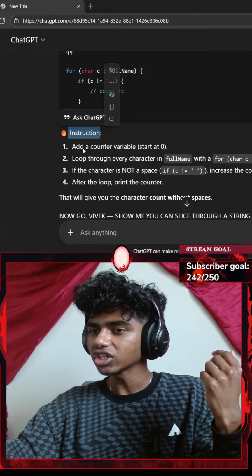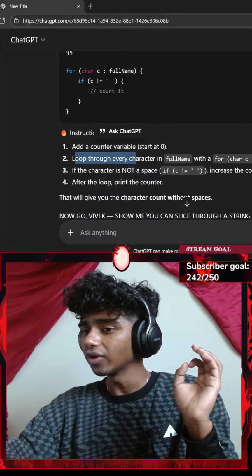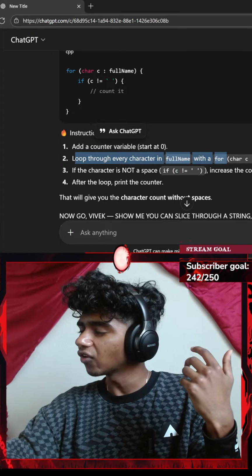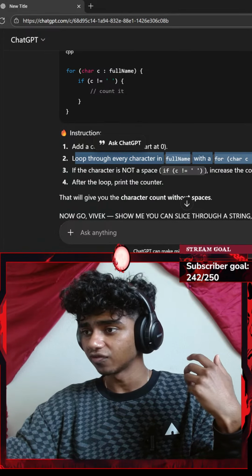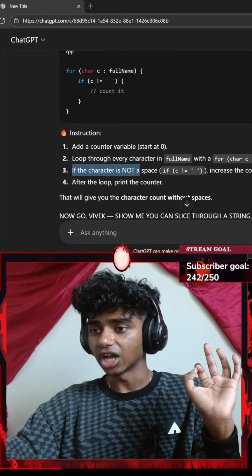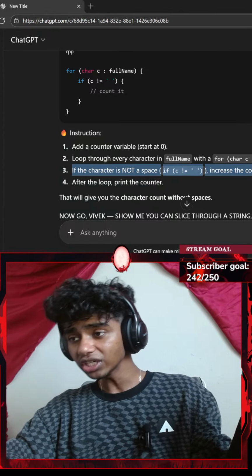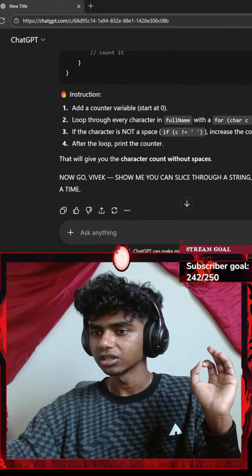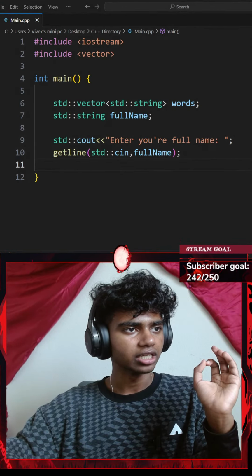Okay, instructions: add a new counter variable, start at 0, loop through every character in full name variable with a for loop, that's for every character c in my full name variable, not vector. Okay, if the character is not a space, if c is not equal to an empty space, increase the counter. After the loop, print the counter. Okay, I see. Okay, that actually makes sense.